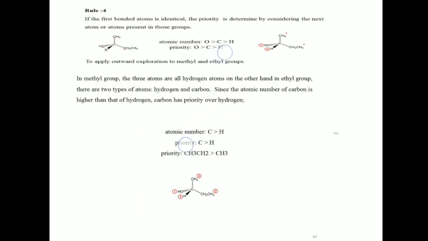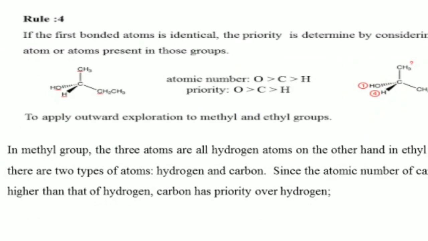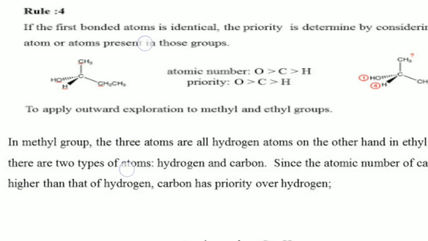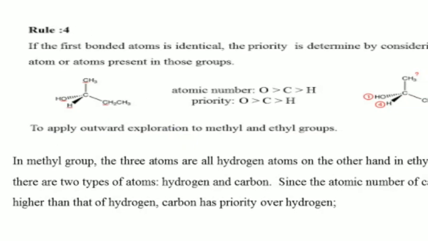Next, rule 4. In this rule, the first bonded atom is the atom of the group which connects to the chiral carbon. If the first bonded atom is the same in the groups, observe here: this is a chiral carbon connected to an OH group, hydrogen, a methyl group and an ethyl group.